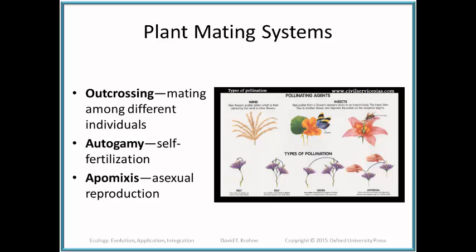Finally, I want to make some comments about plant mating systems. Plants also have to deal with reproductive behaviors. You just don't think of it in the same way. And generally, there's sort of three categories here. Outcrossing, which is mating among different individuals of a population. Autogamy, which is self-fertilization. And apomixis, which is asexual reproduction.